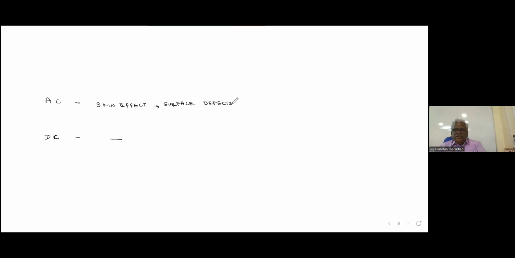Because DC does not have skin effect, it can detect surface and subsurface defects. Now, how will the surface defect look? They will be sharp and distinct.